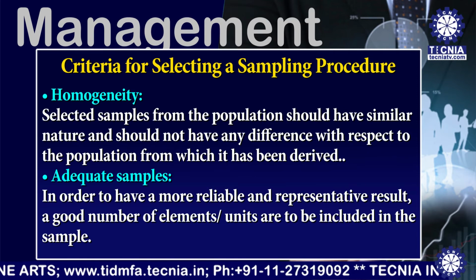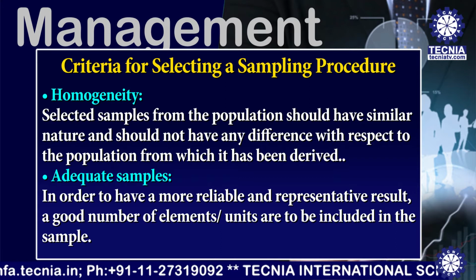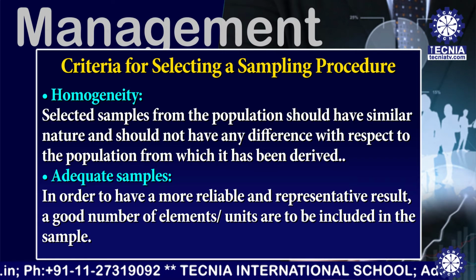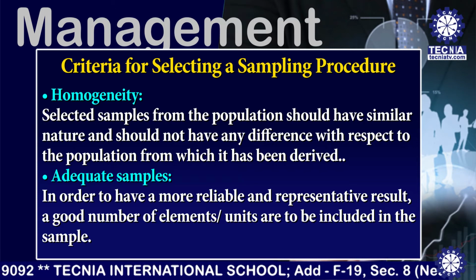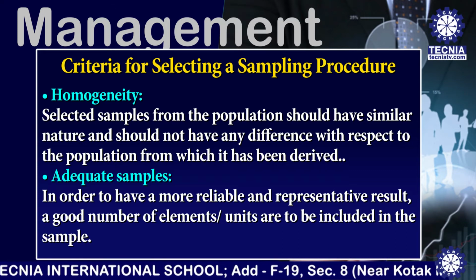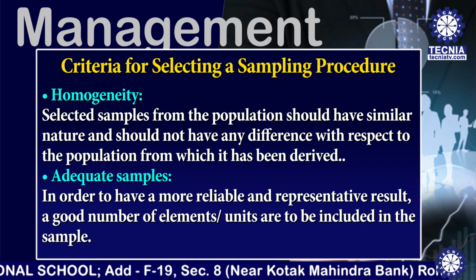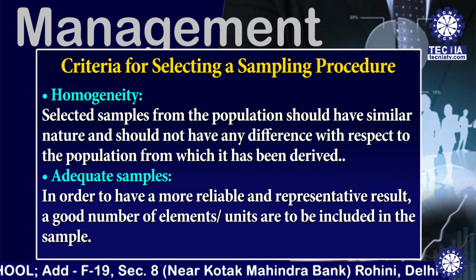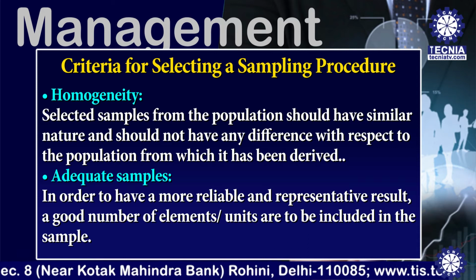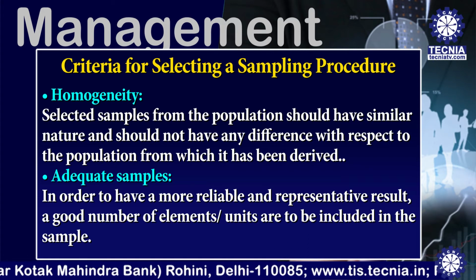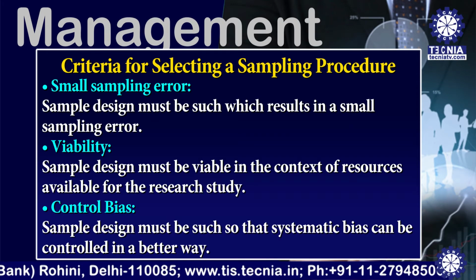The second one is homogeneity. Selected samples from the population should have similar nature and should not have any differences with respect to the population from which it has been derived. The third term is adequate samples. In order to have more reliable and representative results, a good number of elements or units are to be included in the sample.